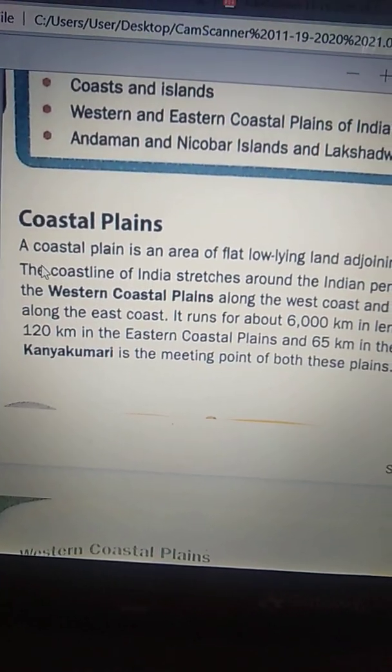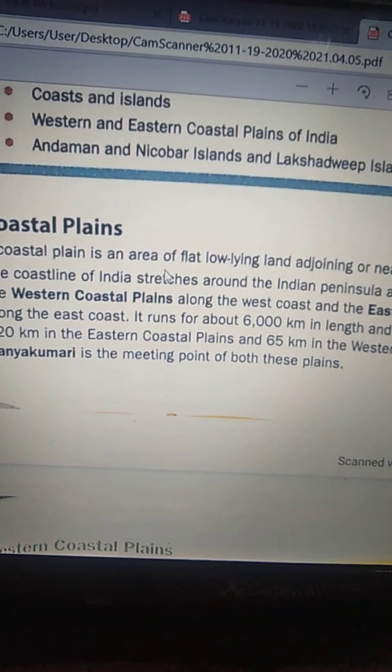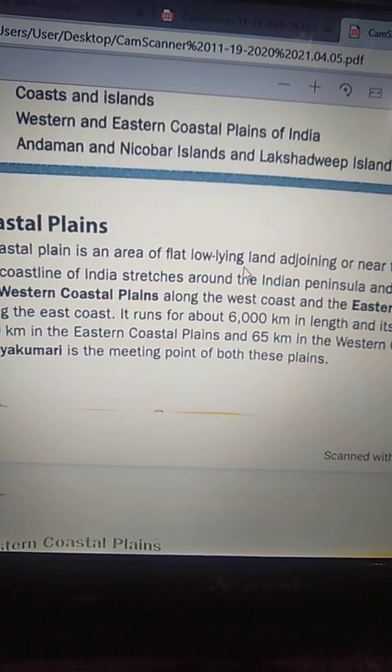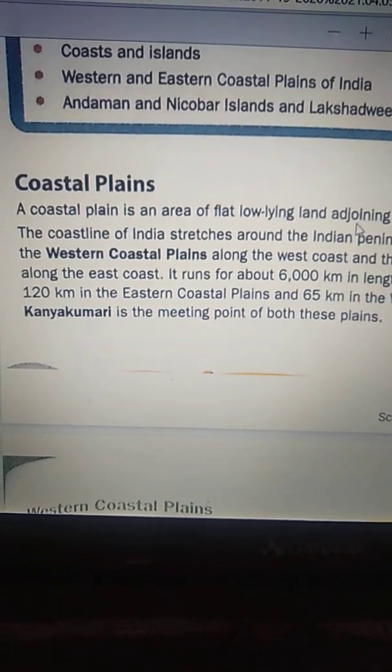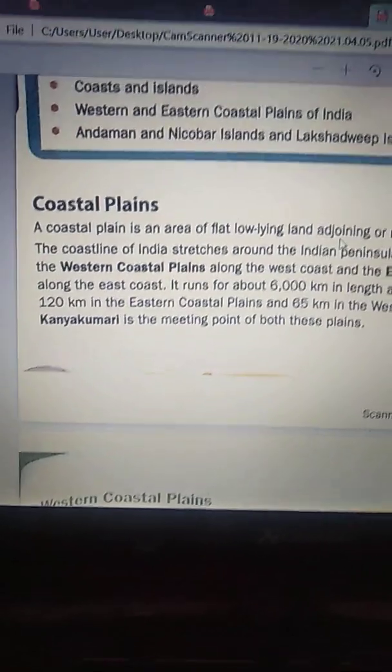A coastal plain is an area of flat, low-lying land near to the sea or adjoining the sea. We call such land a coastal plain.